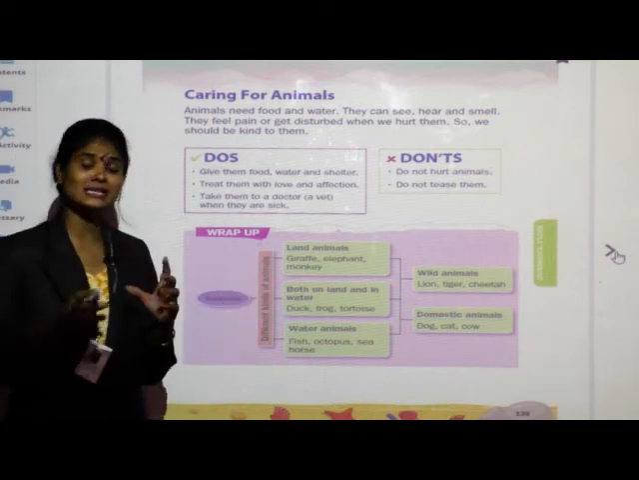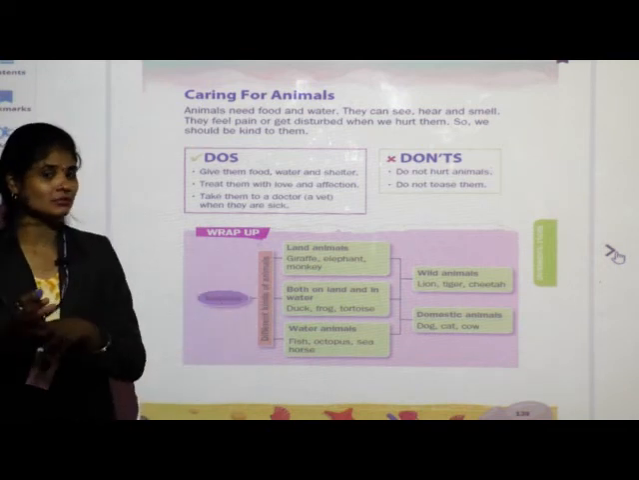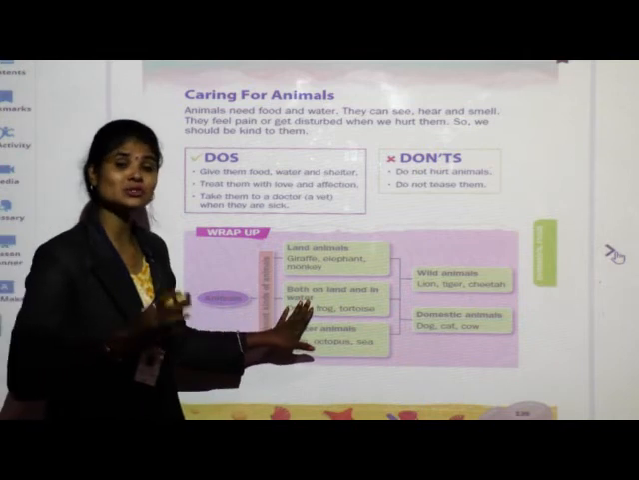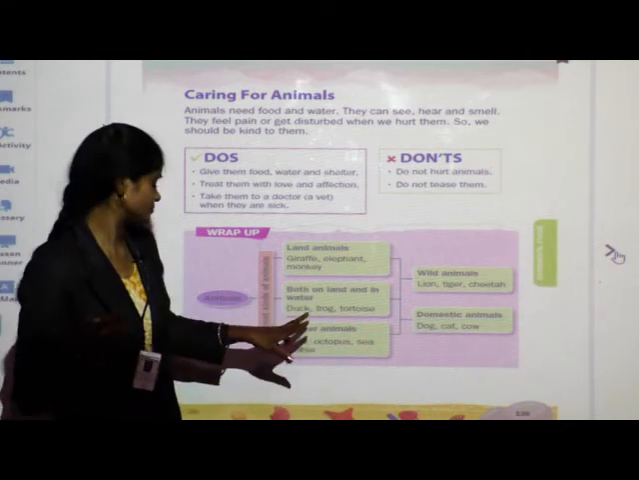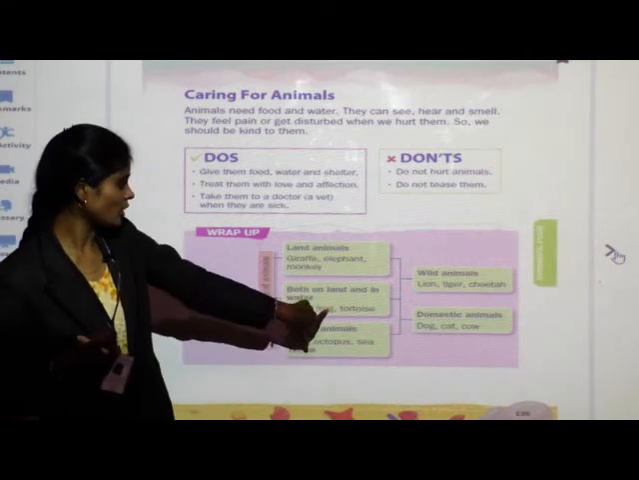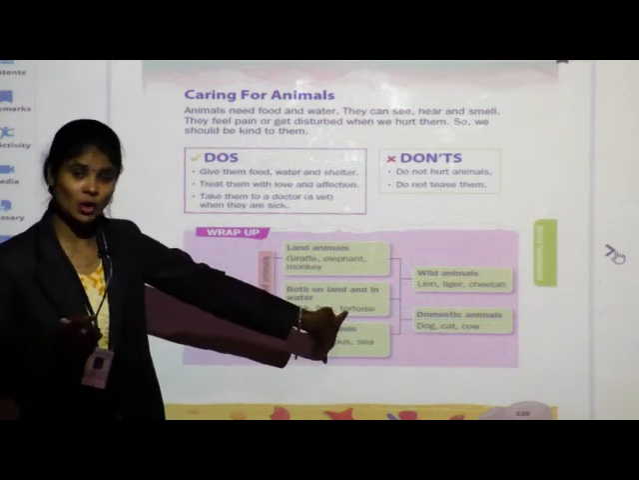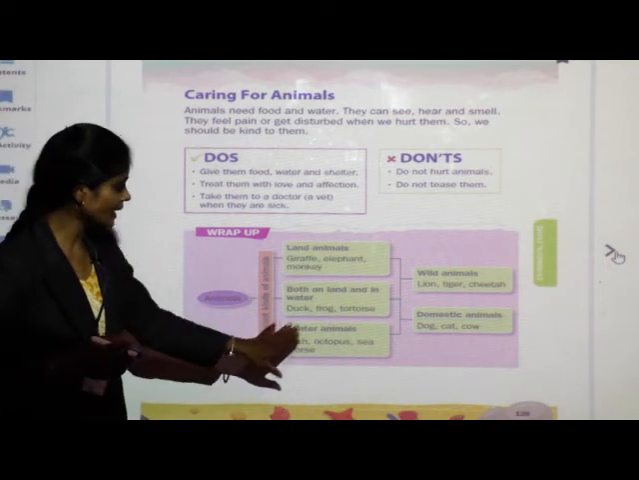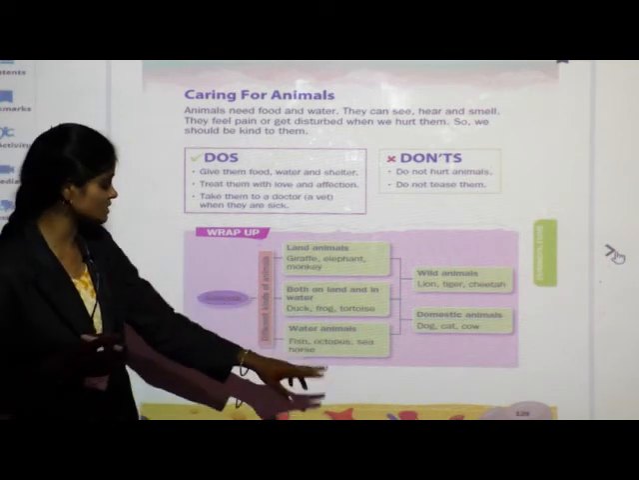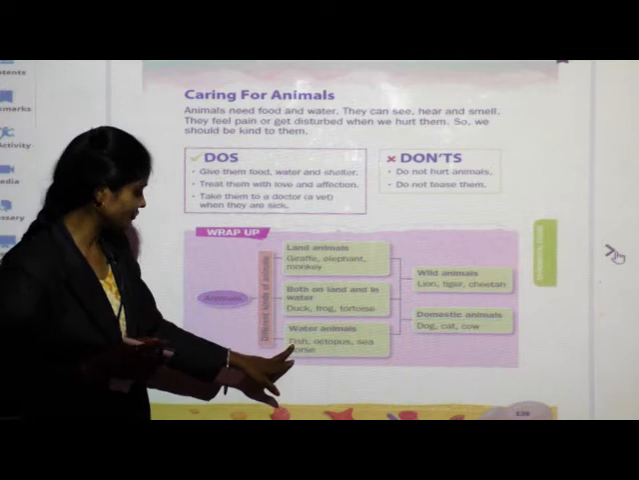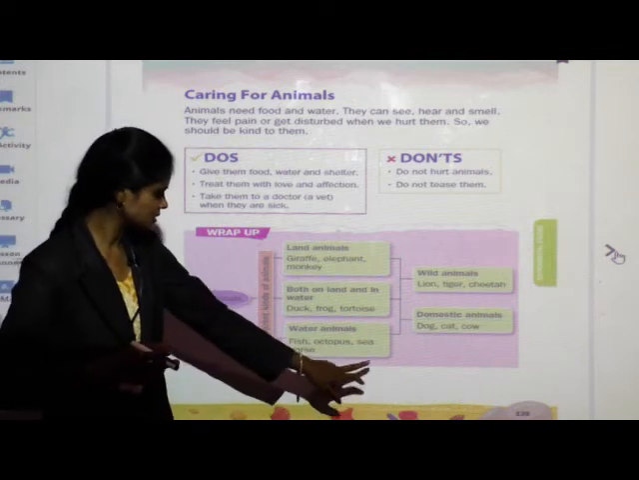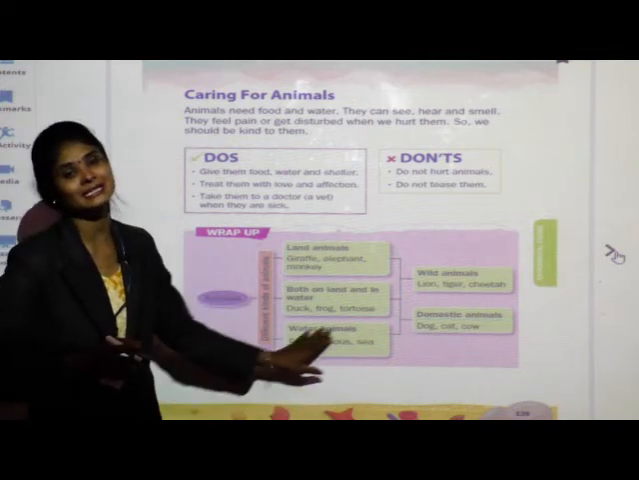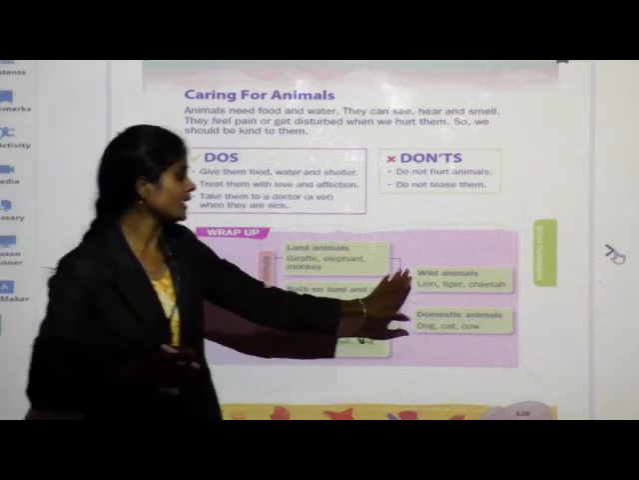Next, which animals live on land as well as in water? Duck, frog and tortoise, crocodile. These are the land and water animals. Next, water animals. Which are the water animals? Which animals live in water? Fish, octopus, sea horse. These are water animals.